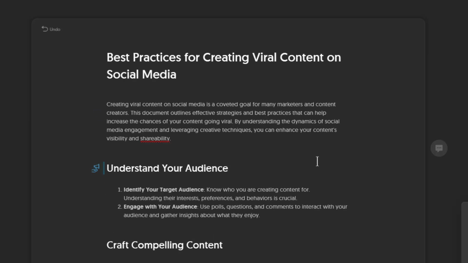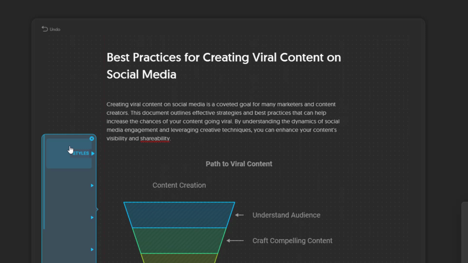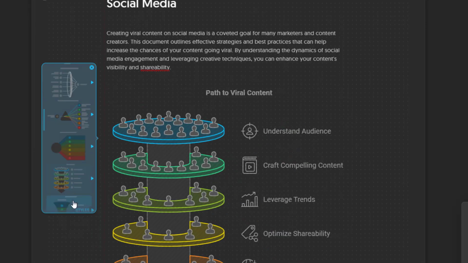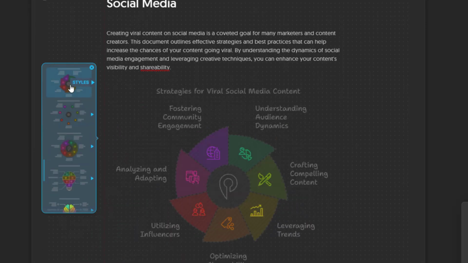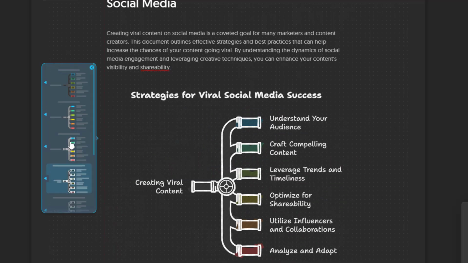What I want to show is the generate visual element right here. It's going to create a nice graphic for that content, and you can choose from different alternatives too. These would probably take quite long to create from scratch. You can select from different styles too.